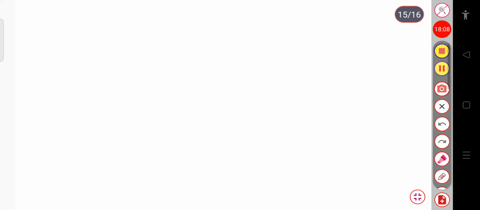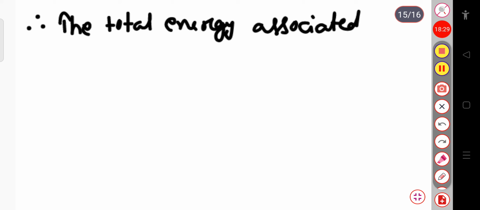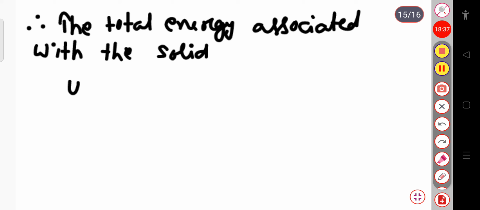Now we can write the total energy associated with the solid. Suppose U, that will be equal to 9N divided by νm³.